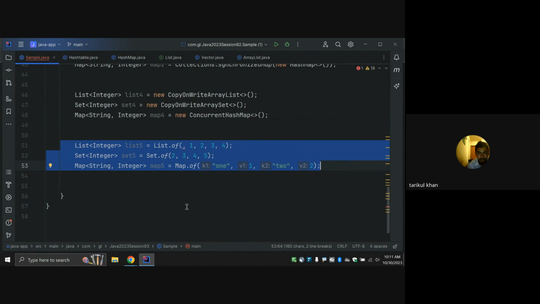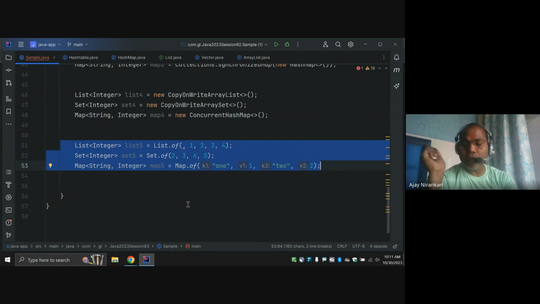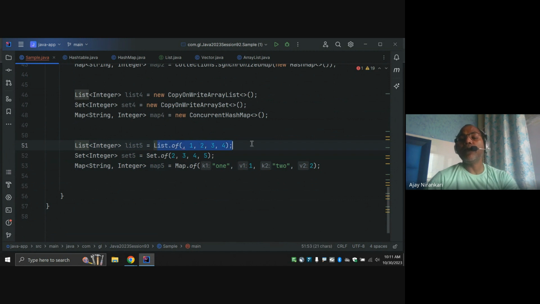Many times you notice that whenever we are writing examples, we are using List.of, and List.of creates immutable classes. That means they cannot modify the value, so they become by default thread safe collections.